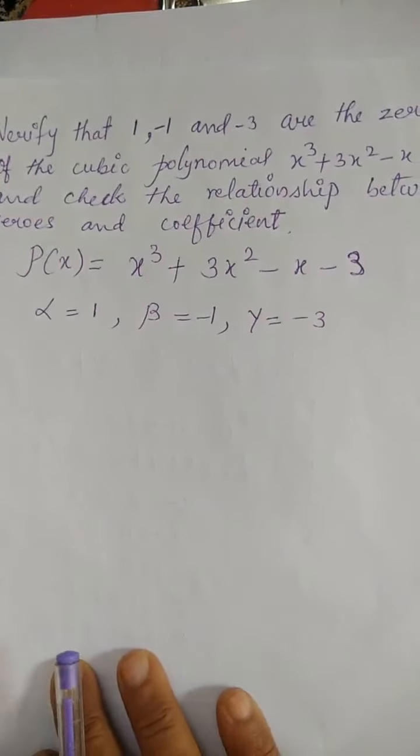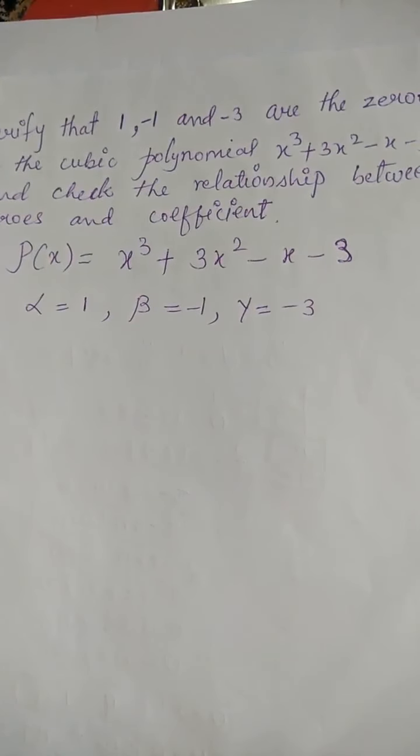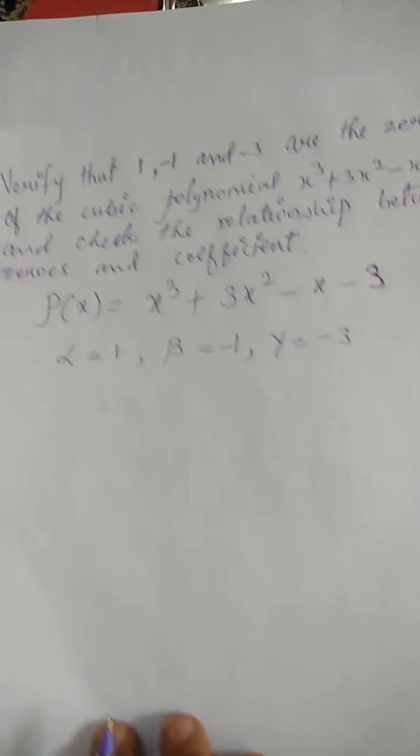So in this, a cubic polynomial is given, that is x cube plus 3x square minus x minus 3. And the roots are given in the question itself: alpha is 1, beta is minus 1 and gamma is minus 3. Now they are saying, check whether these are really roots or not. So what to do for that? We have to find P of 1.